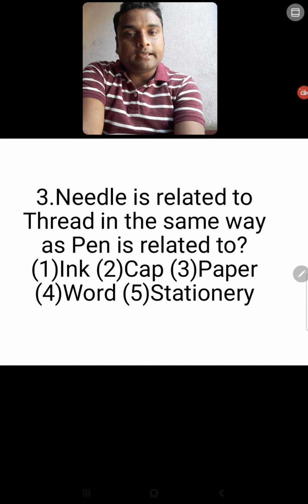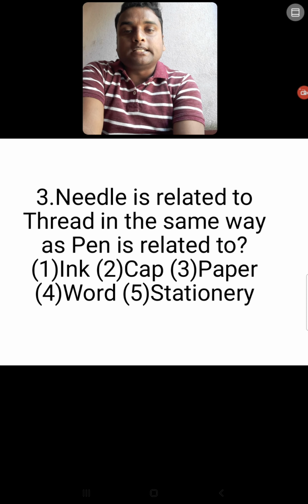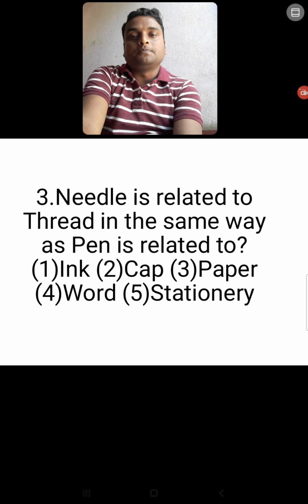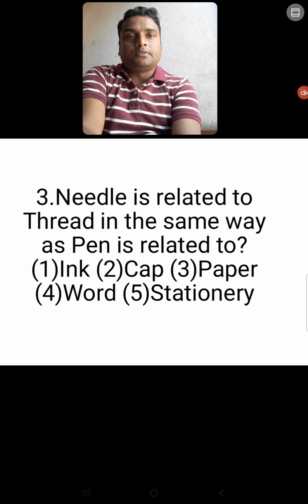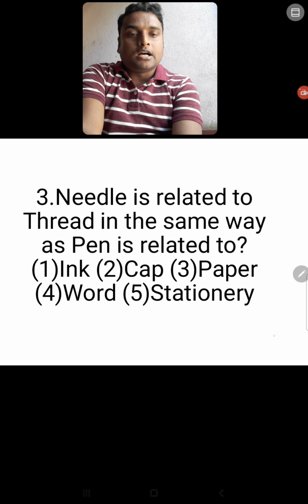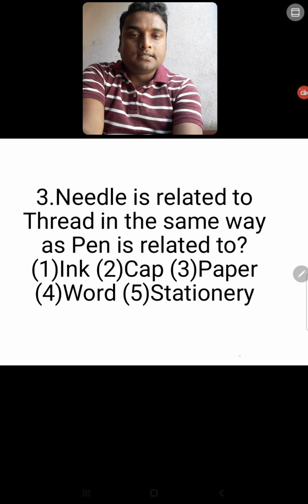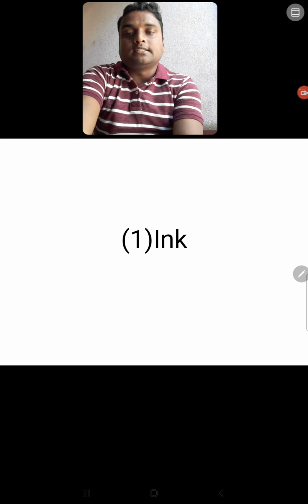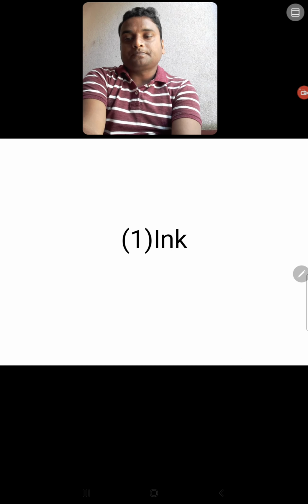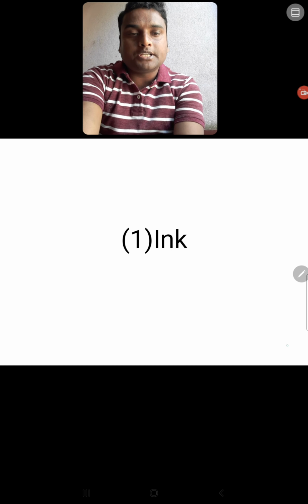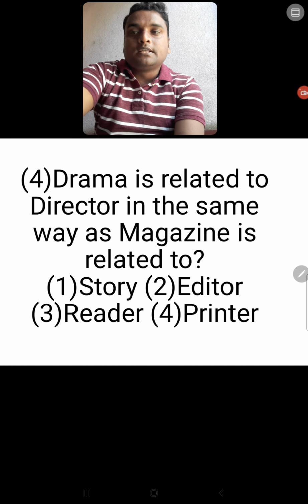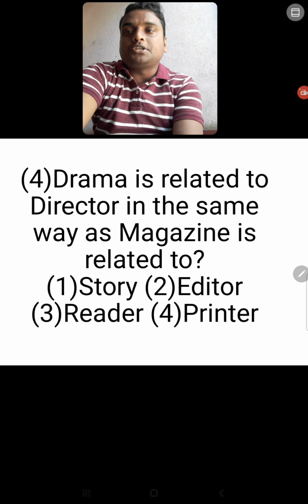In the same way, pen is related to what? For the pen to function, what is required? Ink, cap, paper, word, or stationery. You have to find out. So think about this, students, what will be the answer? Now it is time to show the answer. The answer is option number 1, that is ink. Now my next question is on the screen. Same type of question, you have to find out the answer.